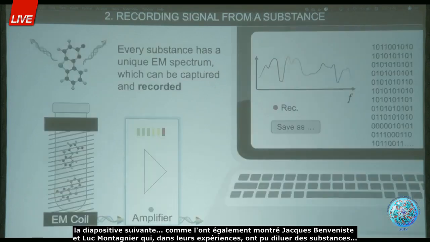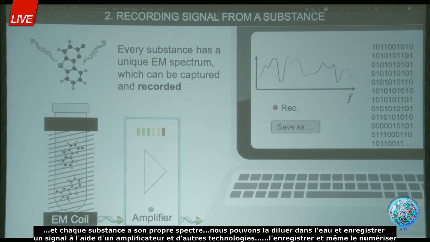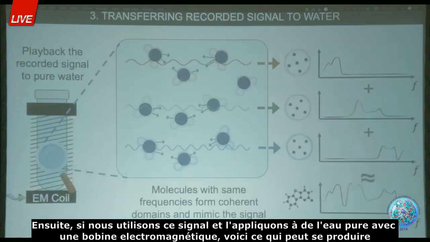Next, as was also shown by Jacques Benveniste and Luc Montagnier in their experiments, we can dilute a substance, and each substance has its unique spectrum. We can dilute it in water and then record some signal using an amplifier and some technology, record it and even digitize it. Then we can apply this signal back to pure water with an electromagnetic coil. Here's what may be happening.